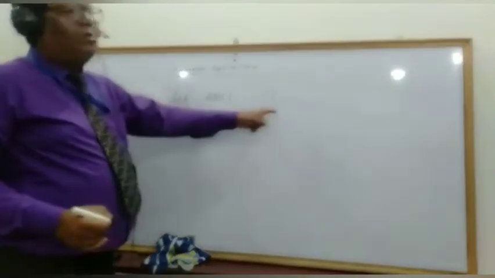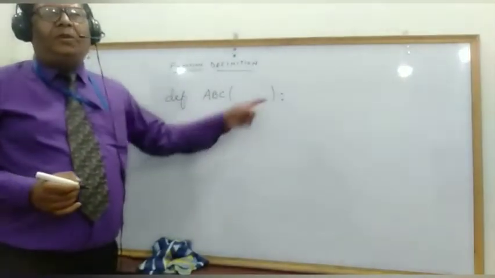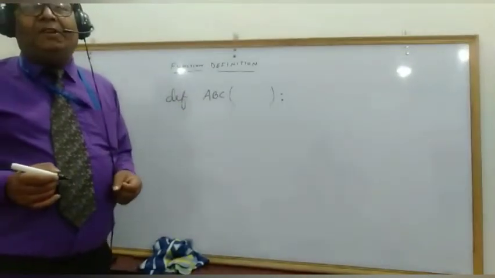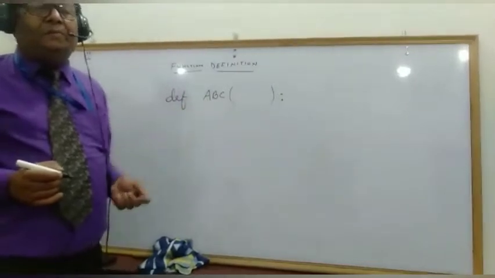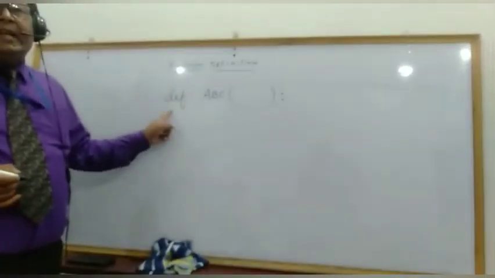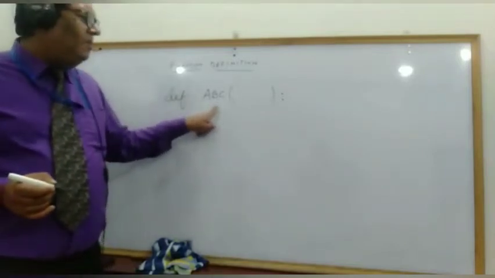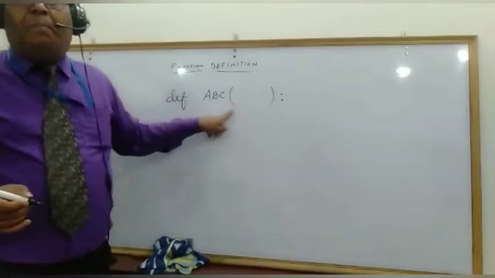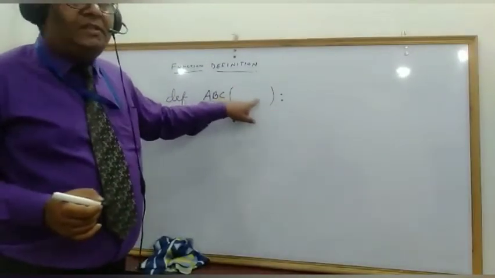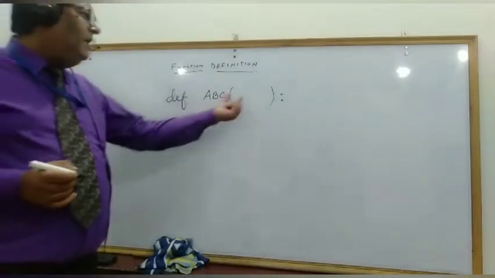About the colon, children, I taught you in class 7 also what this means. It means that whatever follows now will be the body of this function definition, so that should be indented automatically. So any function you define should start with the keyword def, followed by a space, followed by the name of the function, followed by parenthesis open and close, followed by a colon. The parentheses are used for passing arguments.